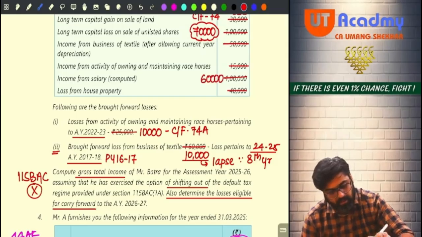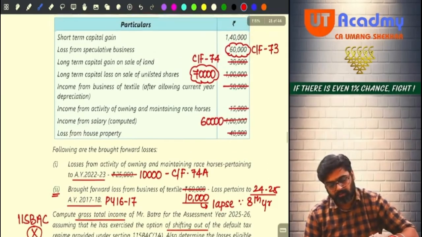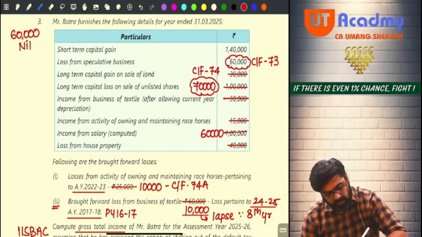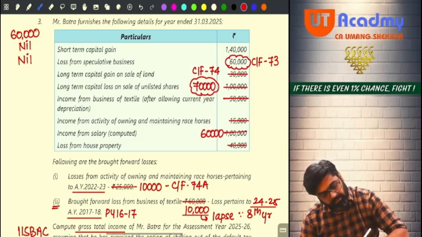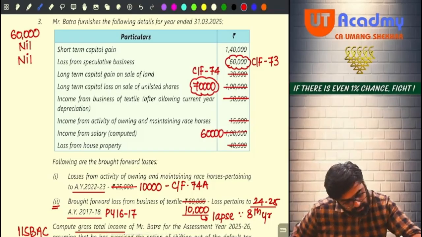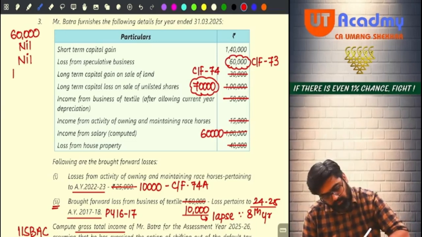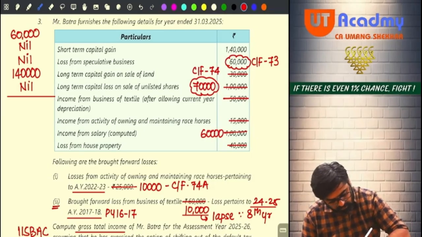So now tell me. Have you done the entire thing? Yes. Now first of all, tell me the salary. Income from salary, taxable, 60,000. Income from house property, nil. Do you have any PGBP income remaining? No, nil PGBP. Do you have any capital gain remaining? Yes, 1,40,000 short term capital gain will remain. Do you have IFOS remaining? No. So entire things you have done. Now 2 lakh rupees finally will be your total income.